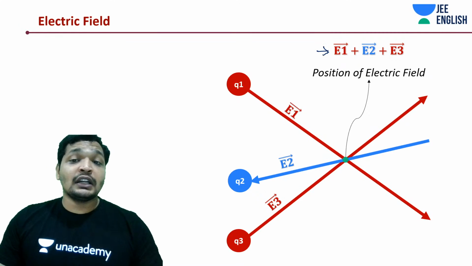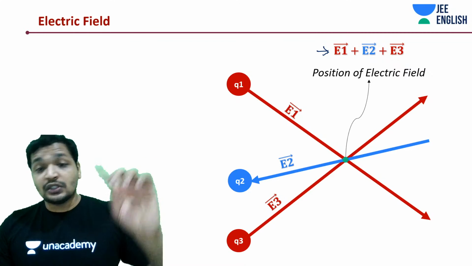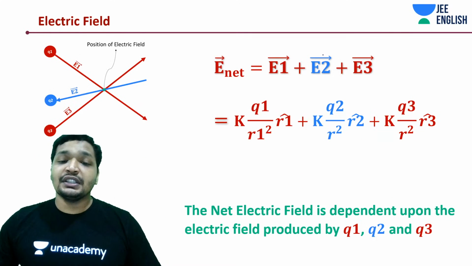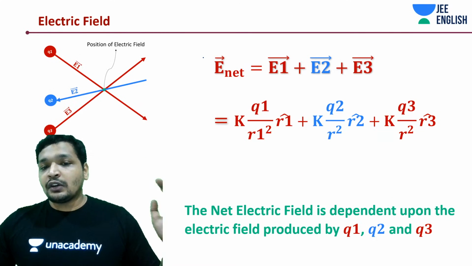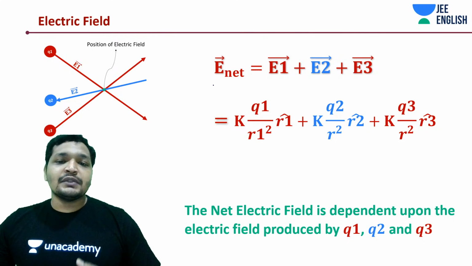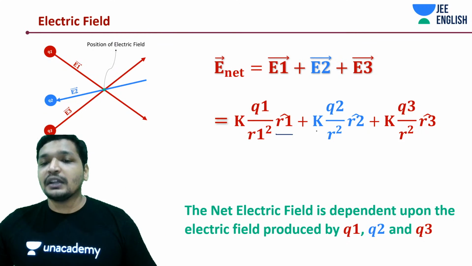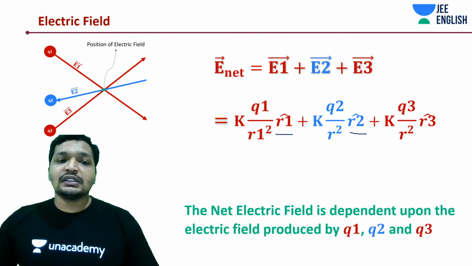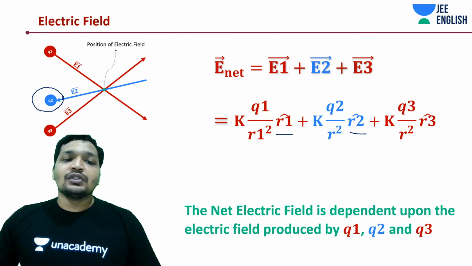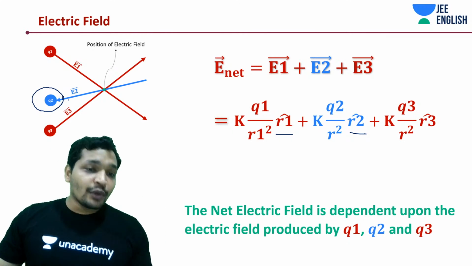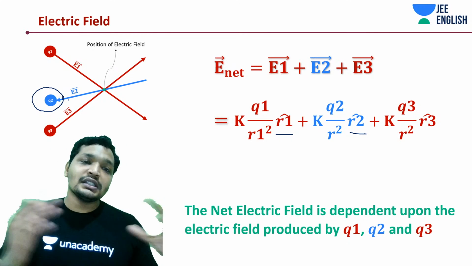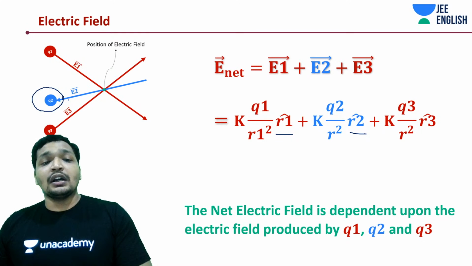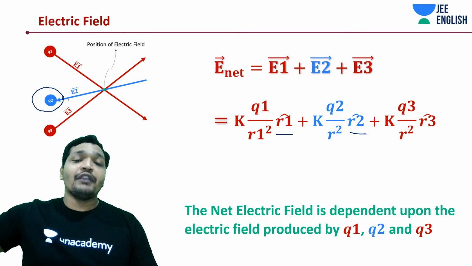If you haven't completed the previous lectures, do complete them. A lot of amazing visualizations. These are all vector quantities, so you add them in vector terms: kQ1/R1² R1 cap, kQ2/R2² R2 cap. Don't worry about the sign. You can see this one is negative because the field is directed towards the charge, whereas for Q1 and Q3 the field is directed away from it.